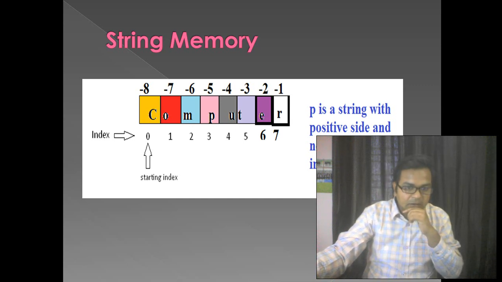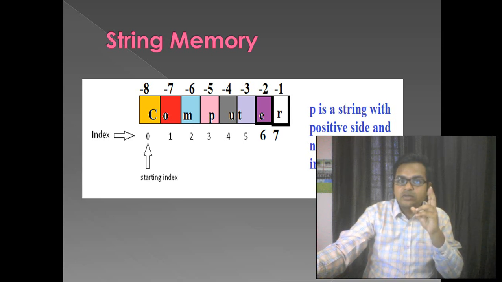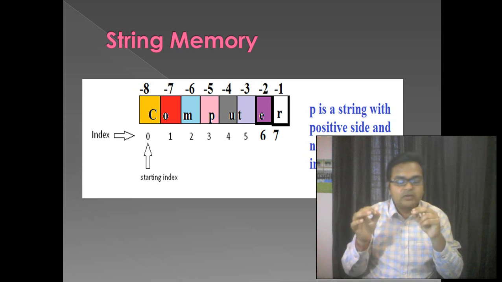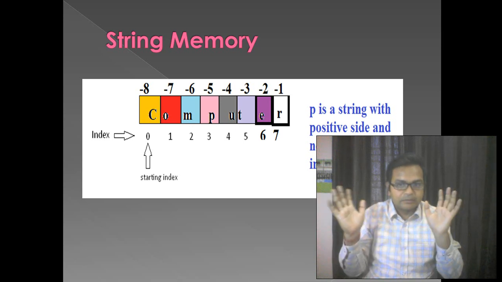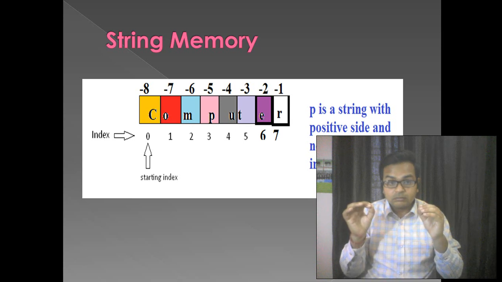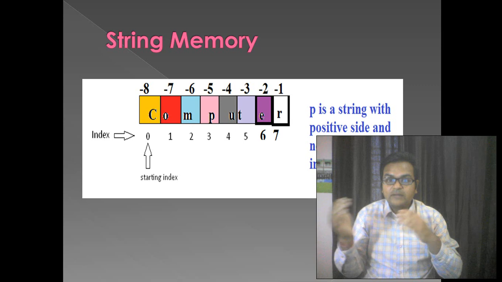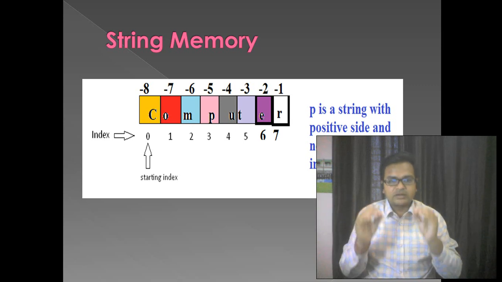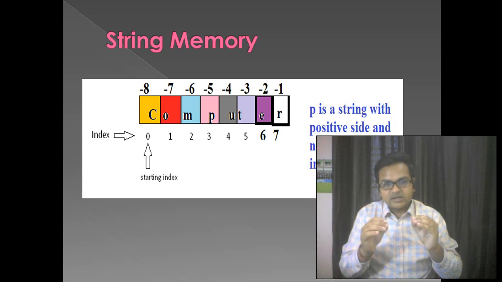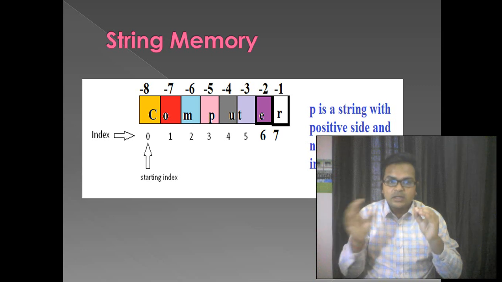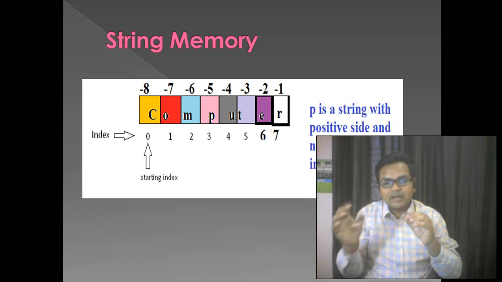Clear? Now this notation 0, 1, 2, 3, 4 up to 7, what is that? That is a logical address of the location. We used the id function earlier, so by the id function we can calculate the address of a respective cell. But logically there is an address 0, 1, 2, 3, 4, 5, 6, 7, meaning from the first location of the string to the last location, we always start from 0 to n-1.